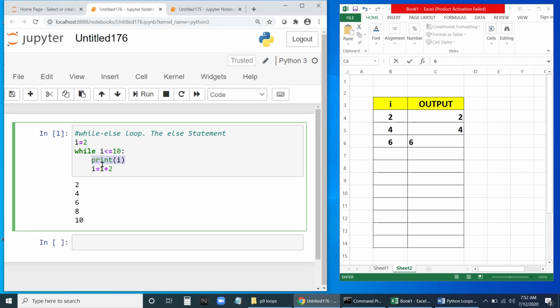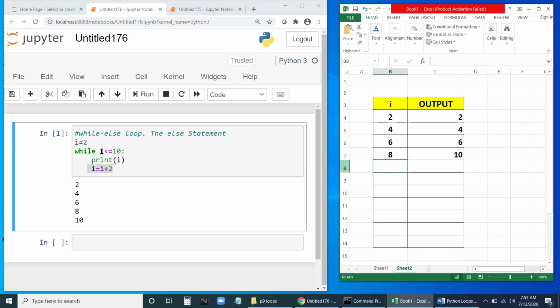Fine. This statement, then it will become 8. Okay. 6 plus 2 is 8. So once it becomes 8, 8 less than 10, yes it is. Still it is less than 10. So it's going to print 8. It will enter into the loop. It will print 8. Then I equal to I plus 2. Then it will become 10. It tries to enter again.